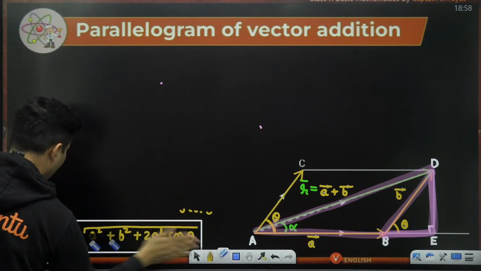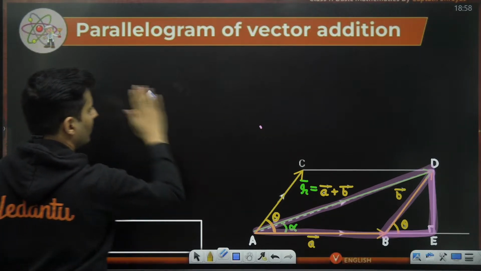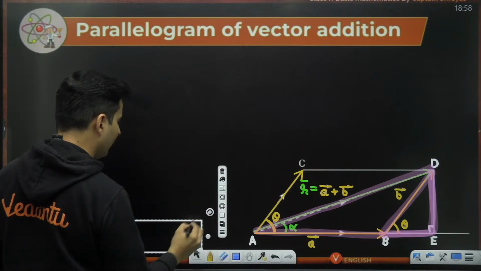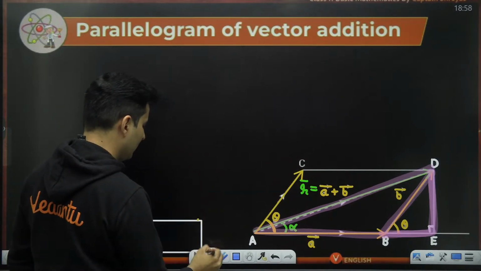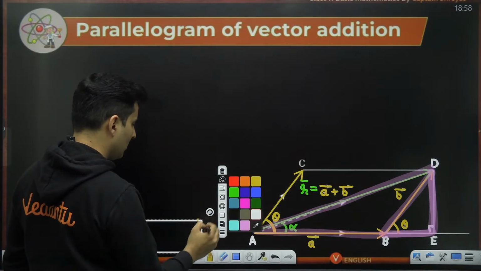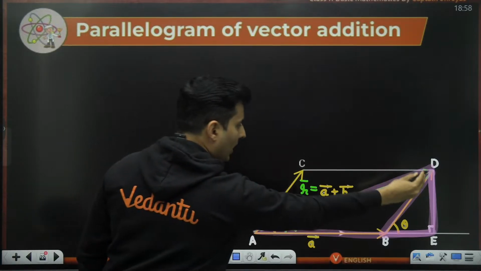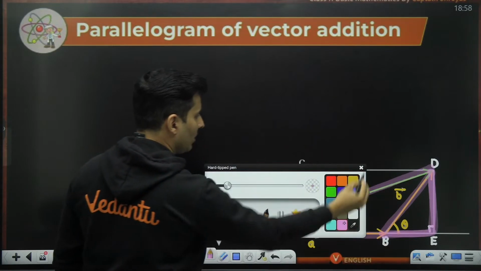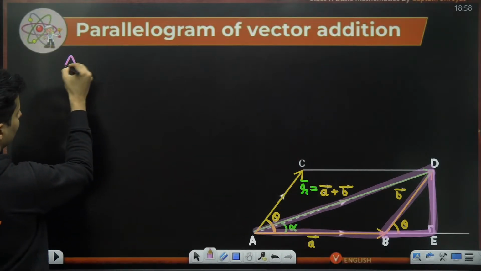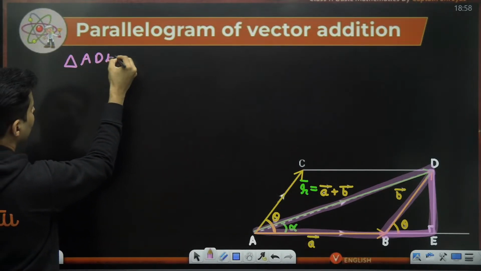How do I find that angle alpha? I want to find out that angle alpha. So for that, to find out angle alpha, look at that big triangle. Look at that big triangle again, ADE.